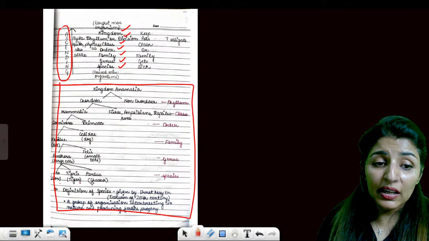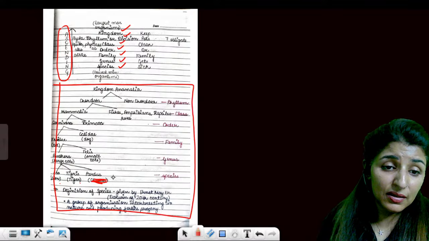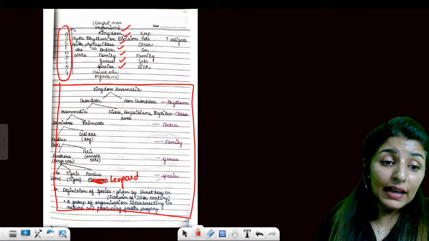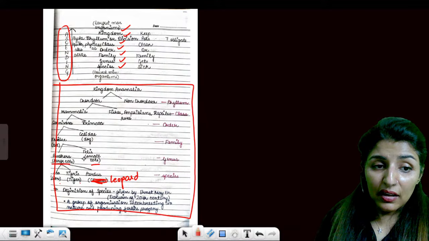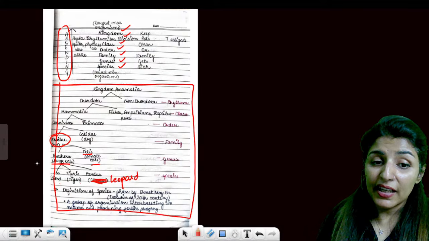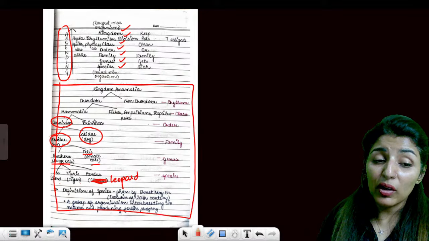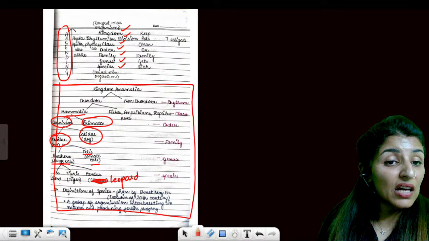So Leo, Tigris, and Pardus. This is not cheetah. This is your leopard. So lion, tiger, and leopard, Leo, Tigris, Pardus, they come under one genus, that is Panthera. Cat is Felis. Now both come under the same family, which is Felidae. Then we have dog family, Canidae. Both come under the same order, Carnivora. We have other orders also, and they together make one class, Mammalia.